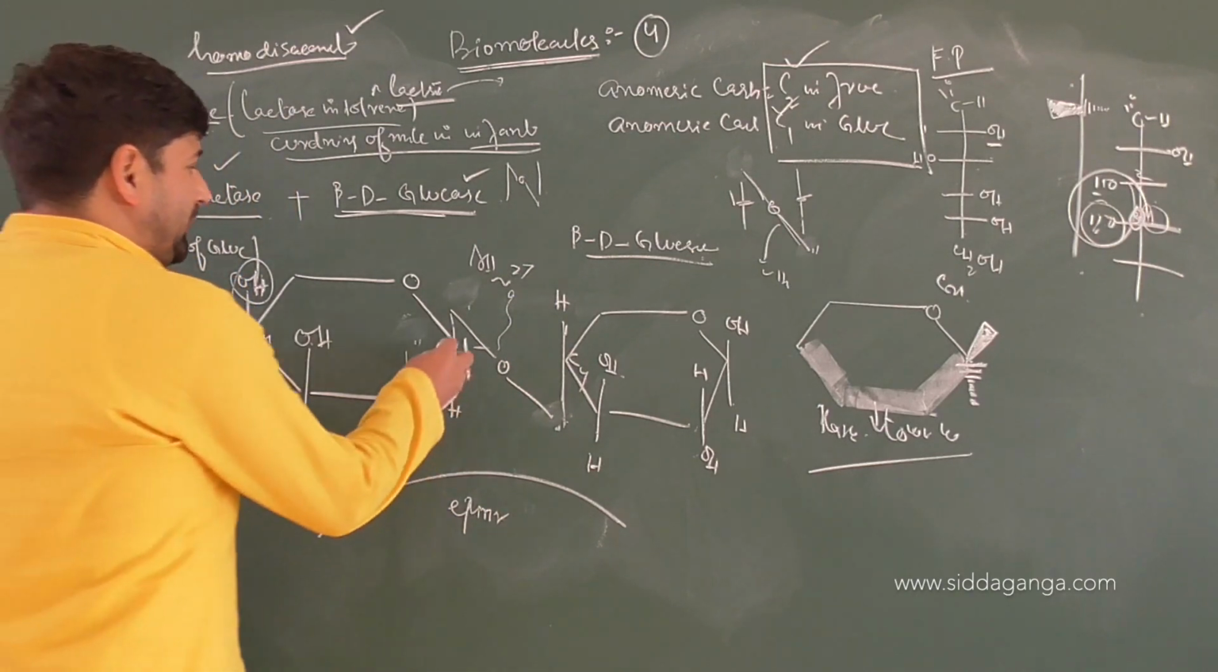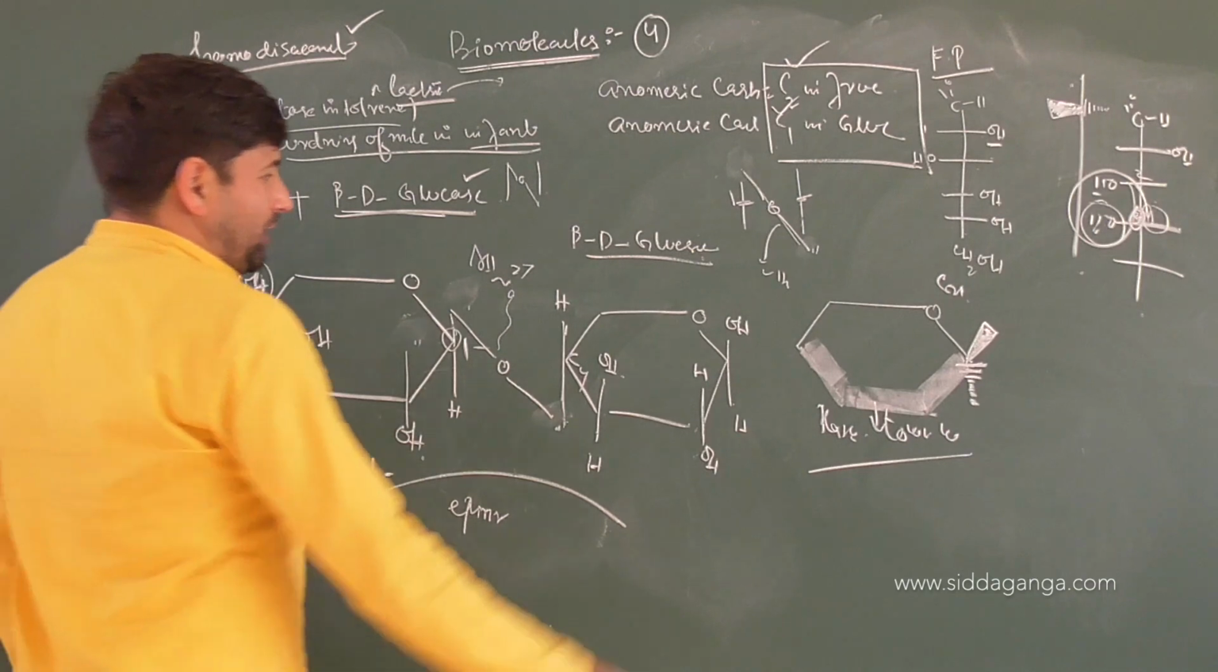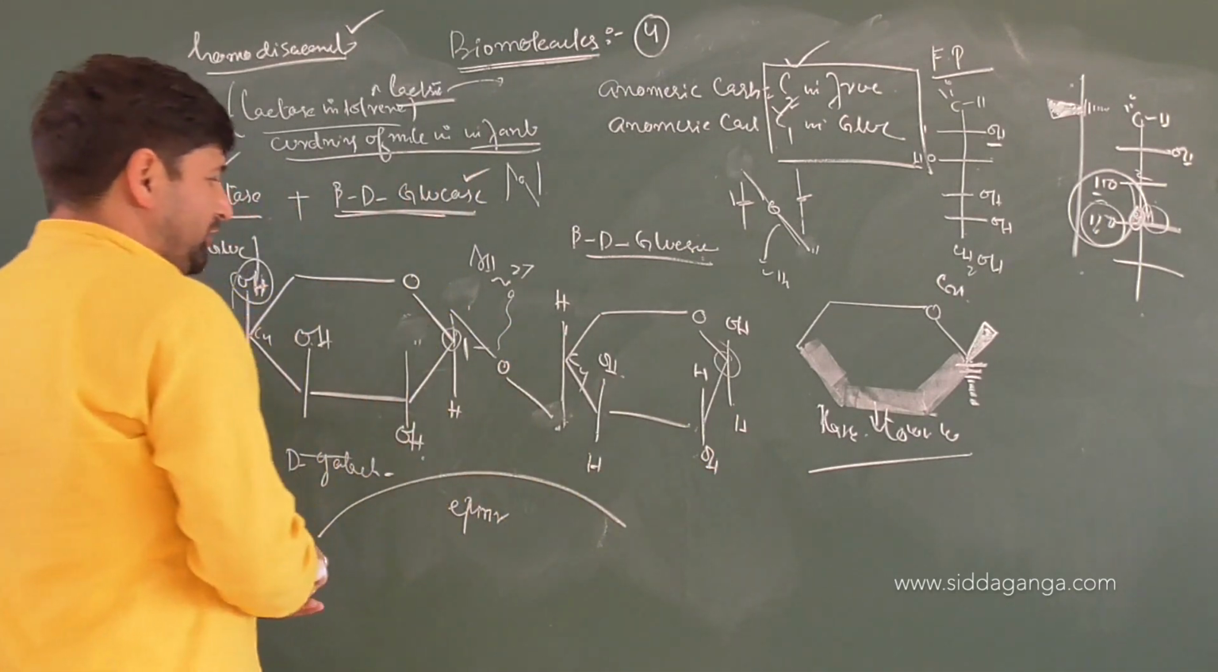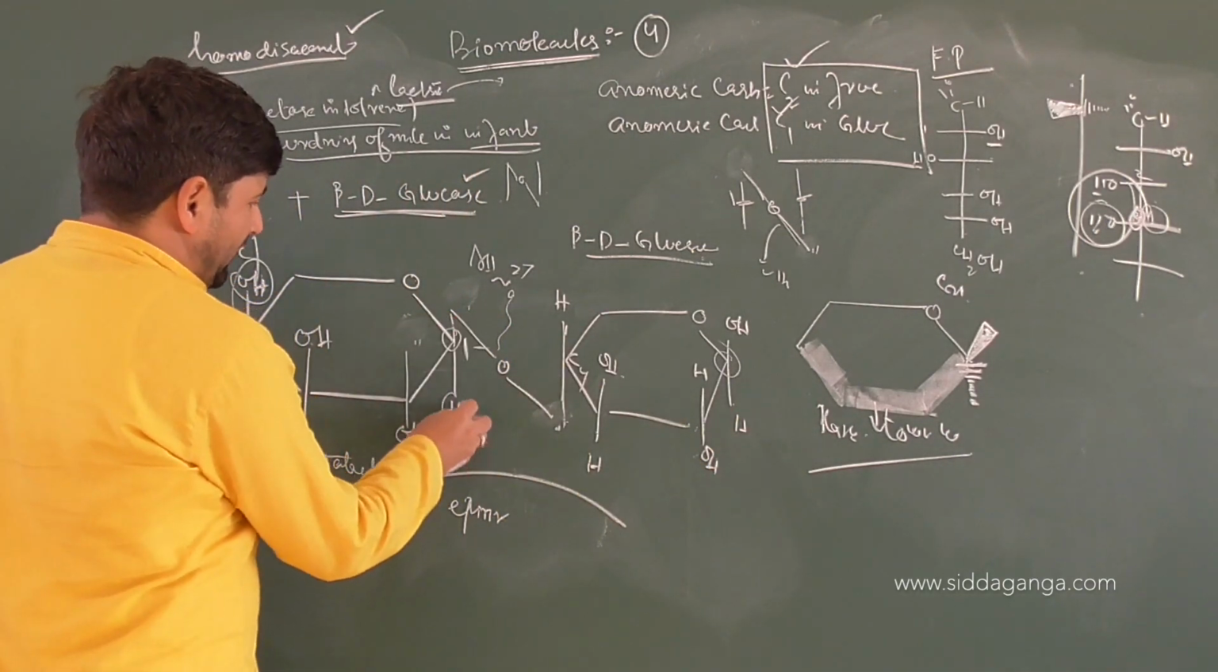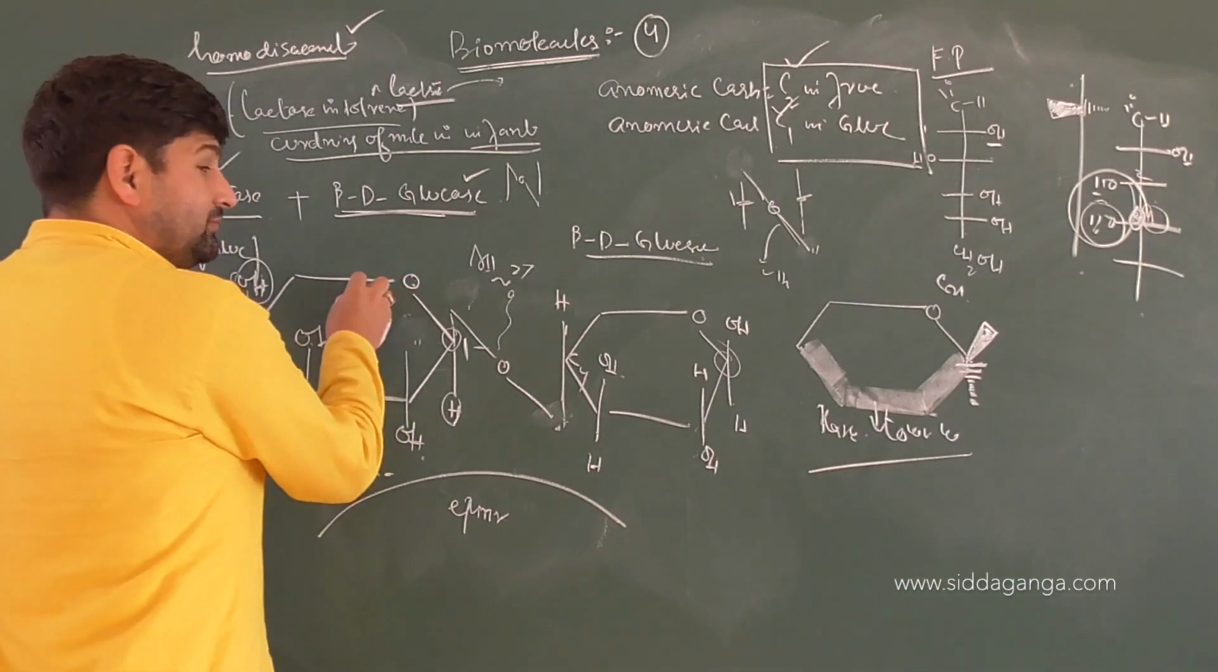Right? Now, this was our anomeric carbon, C1. Here also the anomeric carbon is which one? C1. You see that you do have hydrogen, you do have oxygen.